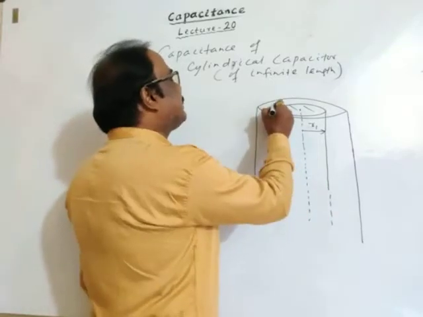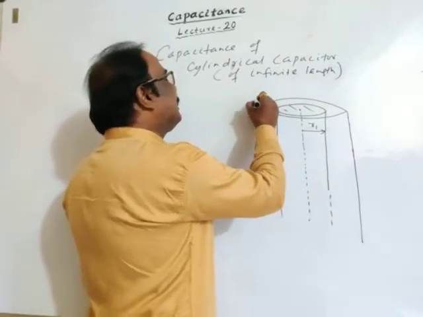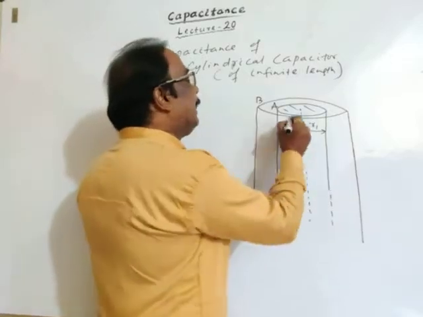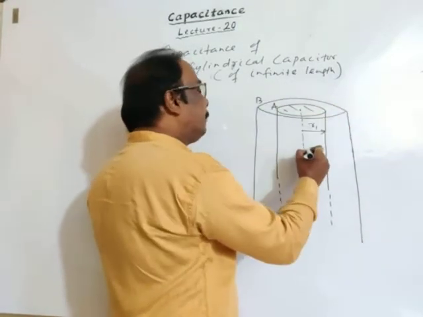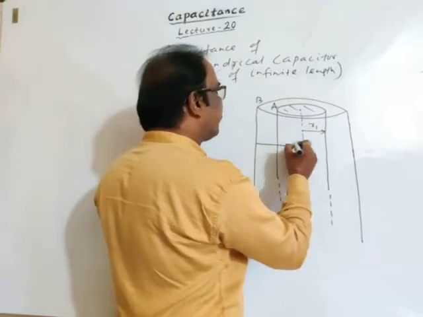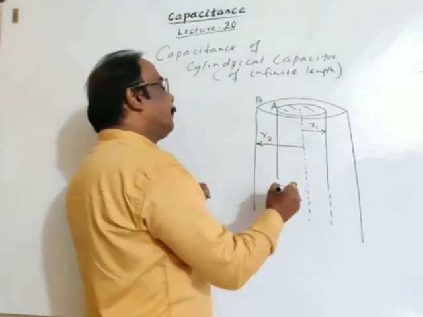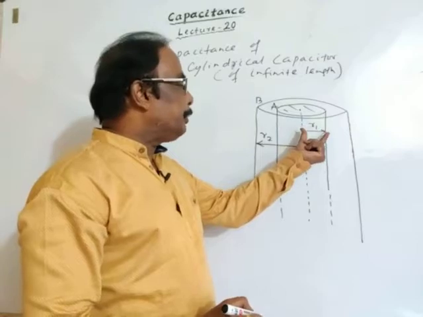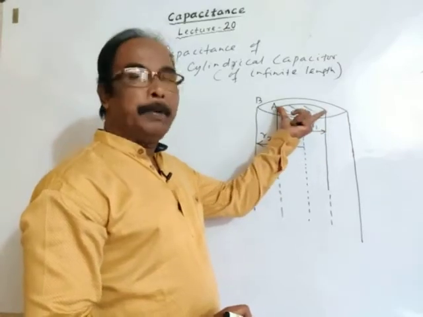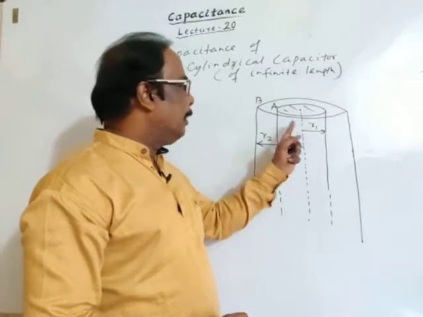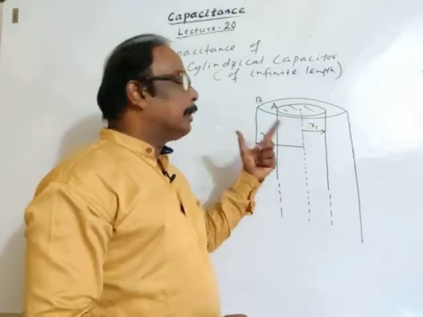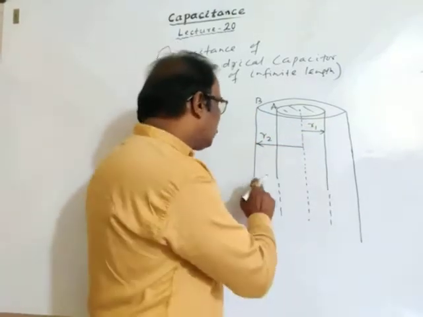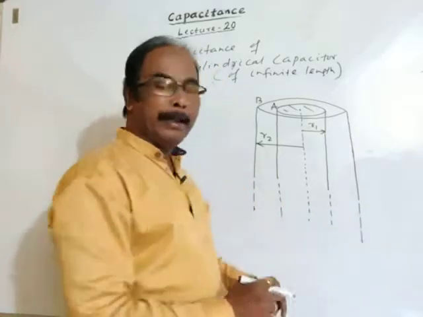Let this cylinder be A and this cylinder be B. This is the axis. The radius of the cross-section of the inner cylinder A is R1, the radius of the cross-section of the outer cylinder B is R, and both are of infinite length.